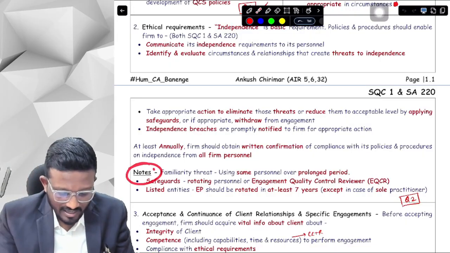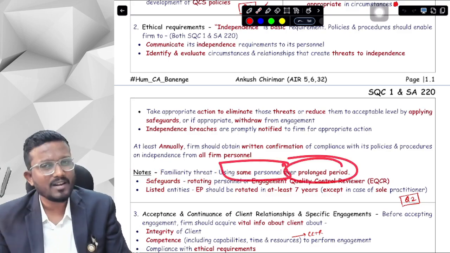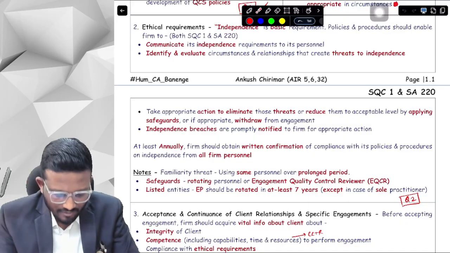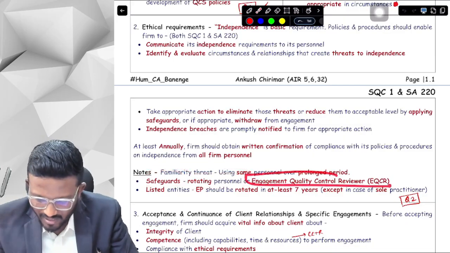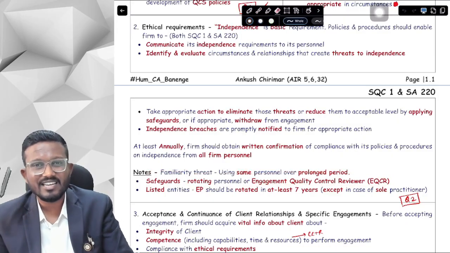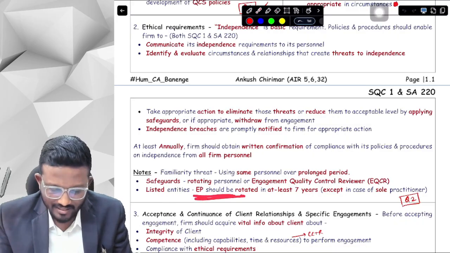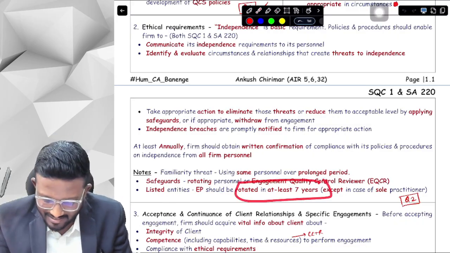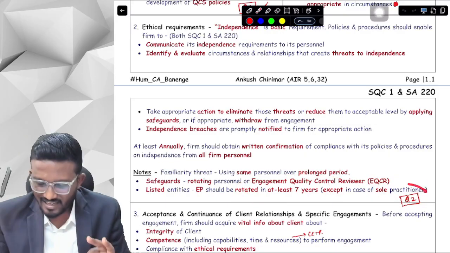Now here comes one threat, that is the familiarity threat. When we are using the same personnel for a longer period of time, then this threat exists. The safeguard is you can either rotate the engagement partner, or you can hire an engagement quality control reviewer, that is EQCR. Okay, yes sir. Now in a listed entity, the EQCR should mandatorily be rotated in at least 7 years, and this is not applicable in the case of a sole practitioner. Okay, yes sir. Let's do question number 2.